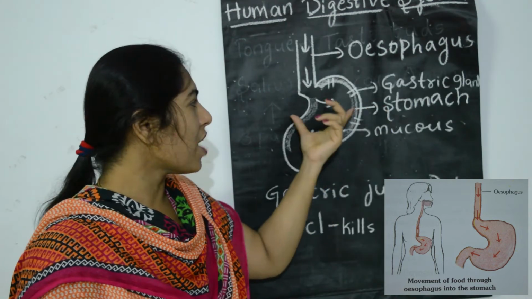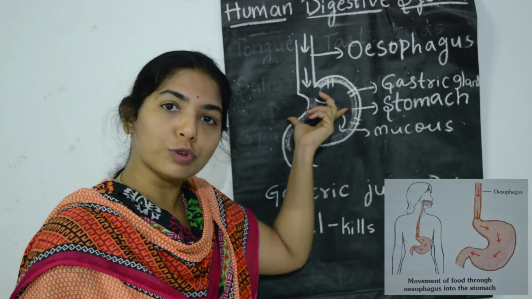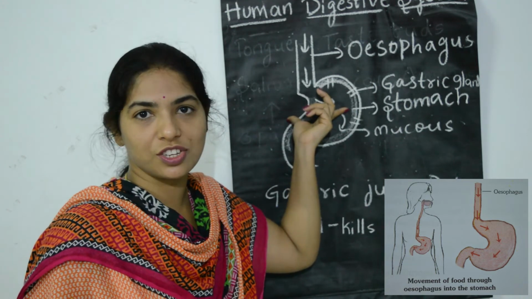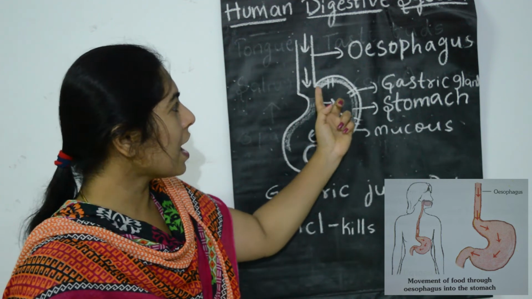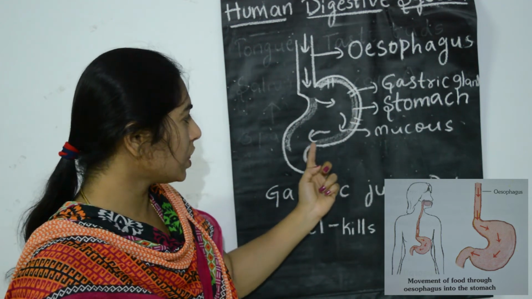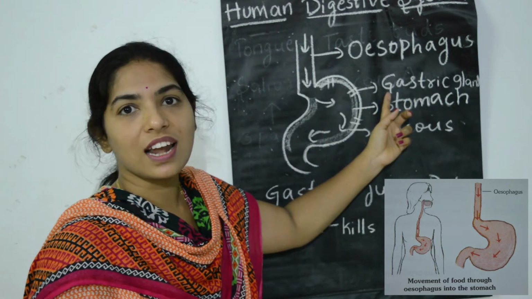Now the stomach is the widest part of the alimentary canal, where food is stored for almost 2 to 4 hours, and most of the digestion takes place in the stomach. The stomach lining has mucus and it also contains gastric glands.